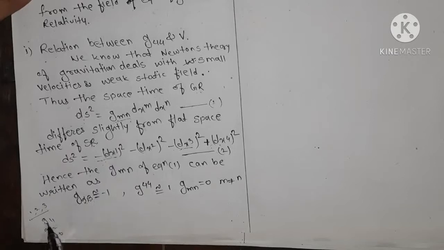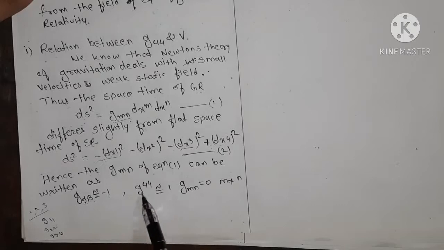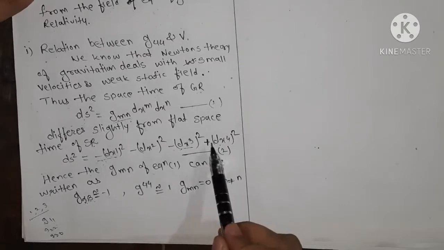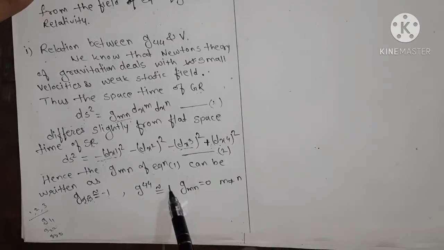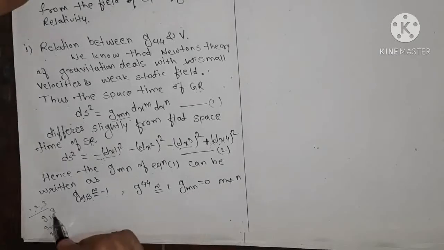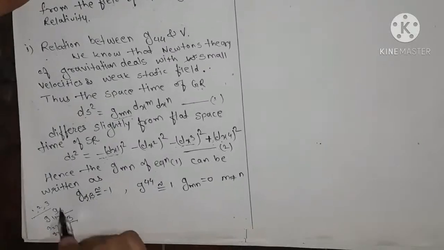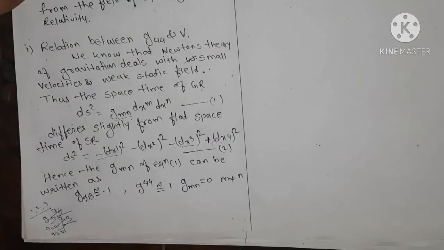So we approximate g11, that is g_alpha beta, equals minus 1, g22 equals minus 1, g33 equals minus 1, and g44, which has a plus sign, we approximate to 1, and g_mn equals 0 whenever m is not equal to n, that is g12, g13 all are 0.